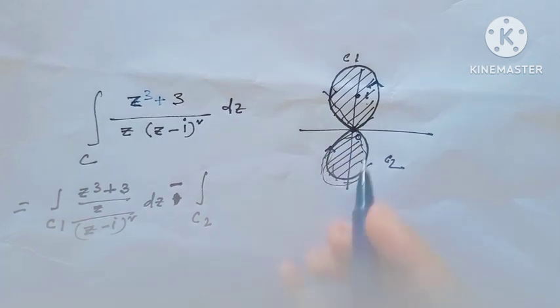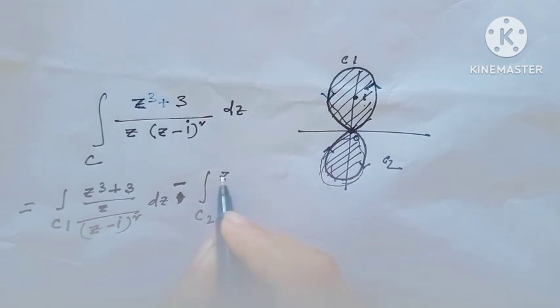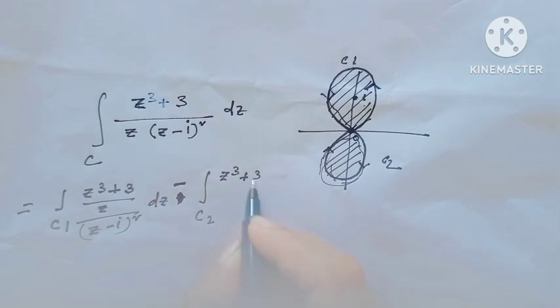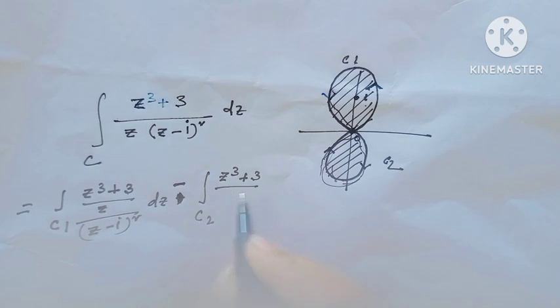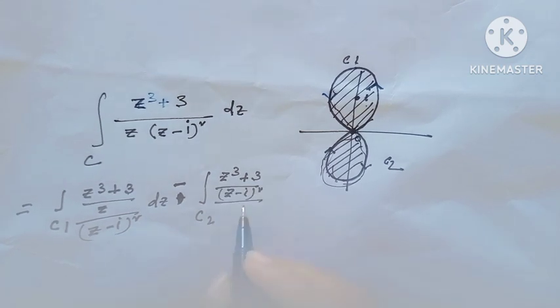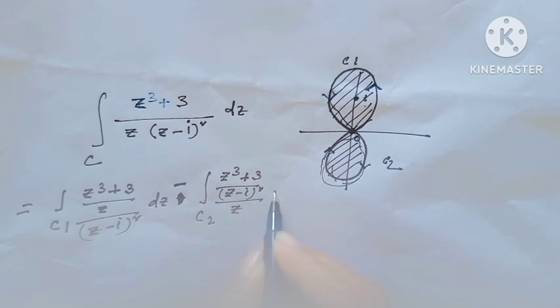In this direction, this would be (z cube plus 3) over (z minus i) whole square, here the singularity is at the point 0, over z dz.